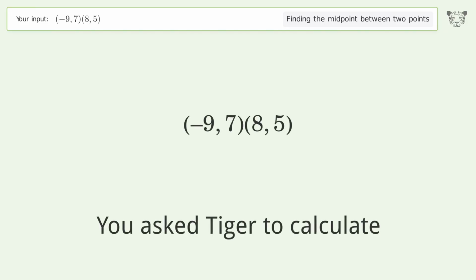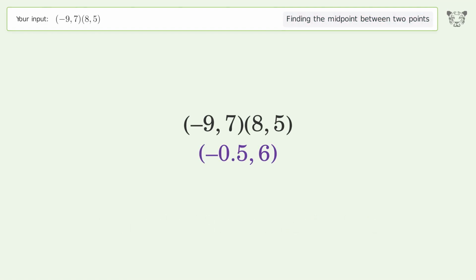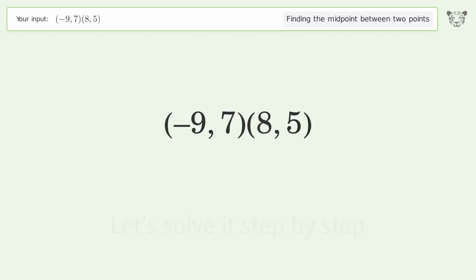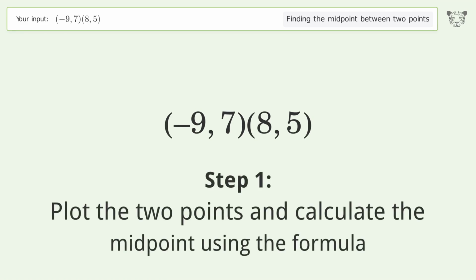You ask Tiger to calculate. This deals with finding the midpoint between 2 points. The midpoint between the 2 points is negative 0.56. Let's solve it step by step. Plot the 2 points and calculate the midpoint using the formula.